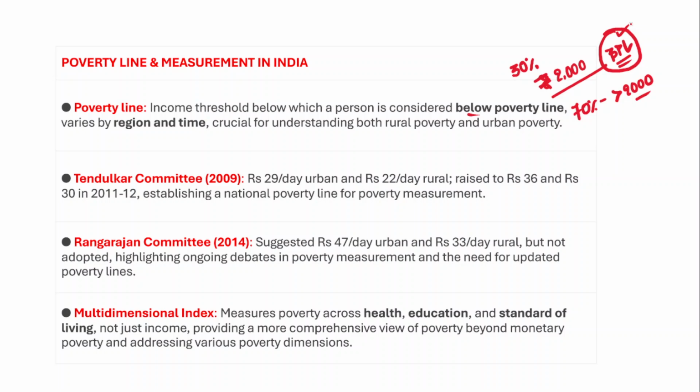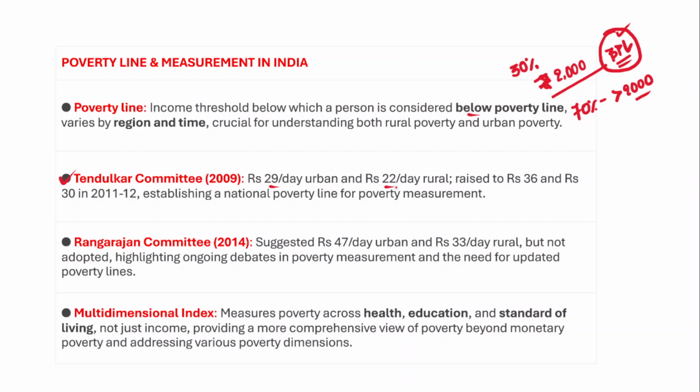When we talk about poverty methodologies in India, there are two very important committees which looked into poverty rates in India. The one committee is the Tendulkar Committee, in the year 2009. The Tendulkar Committee said that 29 rupees a day in urban areas and 22 rupees a day in rural areas should be the income threshold.